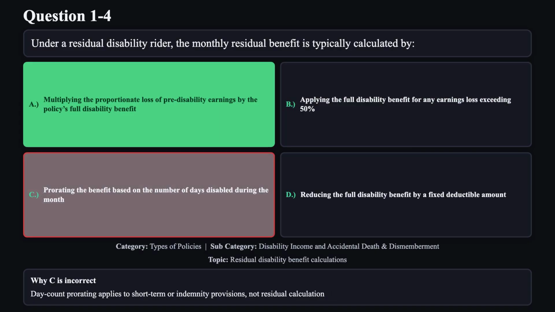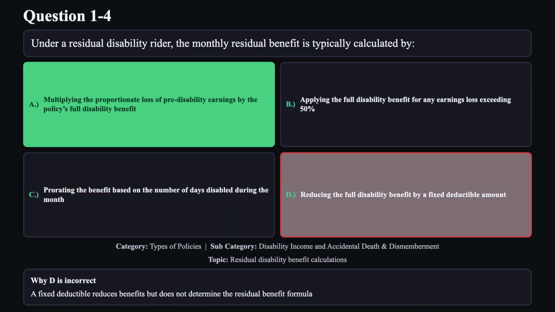Reason C is not correct. Day count prorating applies to short-term or indemnity provisions, not residual calculation. Reason D is not correct. A fixed deductible reduces benefits but does not determine the residual benefit formula.